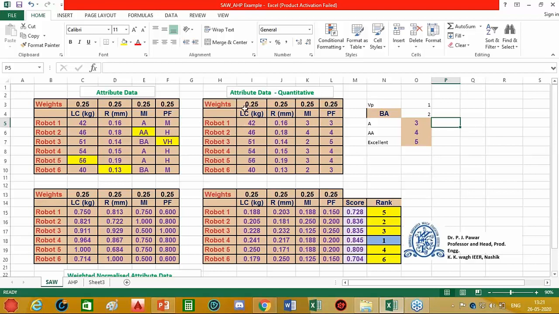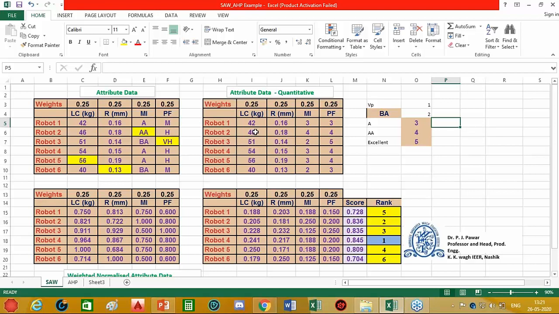For example, higher values of load carrying capacity are desired, therefore load carrying capacity is a beneficial attribute. Whereas repeatability error we have to minimize, so lower values are desired, and therefore we consider it a non-beneficial attribute. Similarly, man-machine interface and programming flexibility are beneficial attributes. So load carrying capacity, man-machine interface and programming flexibility are the beneficial attributes, whereas repeatability error is a non-beneficial attribute.